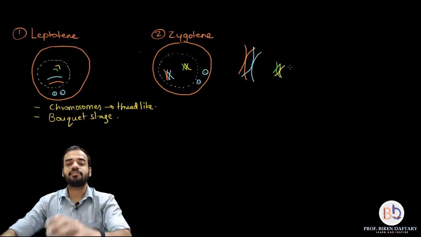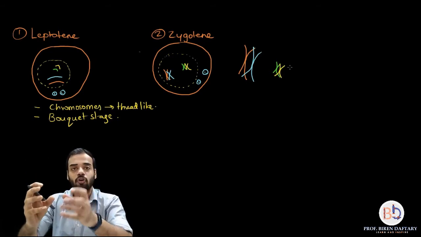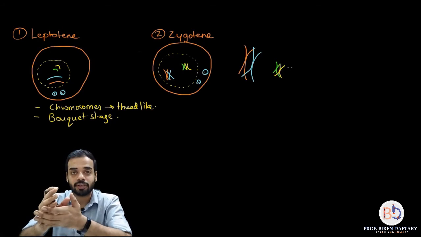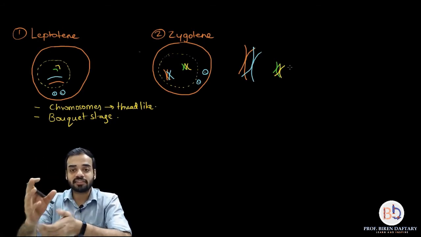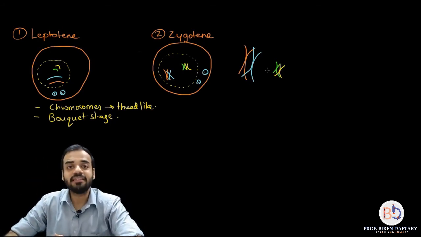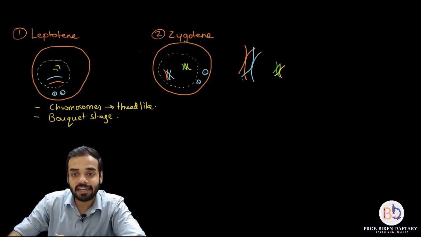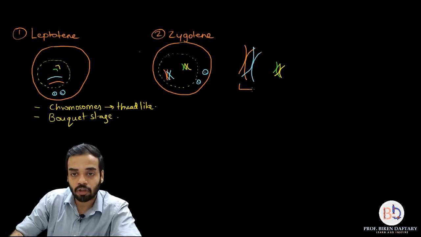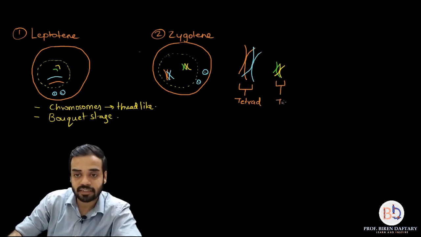So now you can see this pairing up has occurred, and this is one of the main things which happens in zygotene. Okay, these structures which are formed are called a tetrad. So if you want to write over here, I can call this structure a tetrad, or I can call this structure a tetrad.